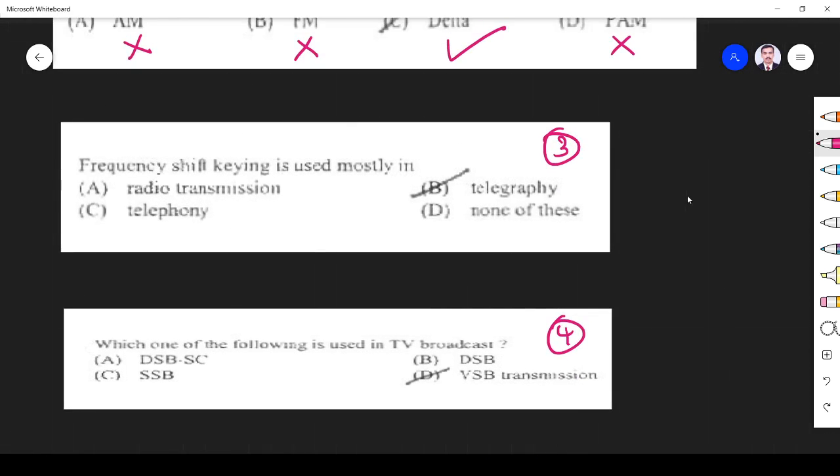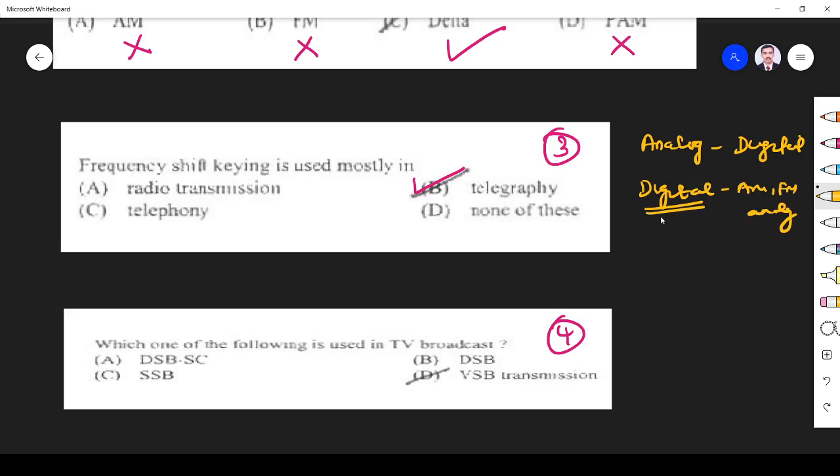Next one, frequency shifting is widely used in telegraphy. Very, very important point, right? We must know that in every concept, the initial concept is analog, and only then was it made digital. But in communication engineering, telegraphy is digital in nature. Then only we developed AM, FM and all. Those are all analog in nature. Modulation and all have come later. So telegraphy, which is digital in nature, was invented first. A small point for remembrance.